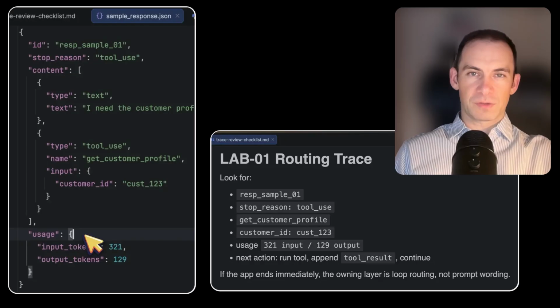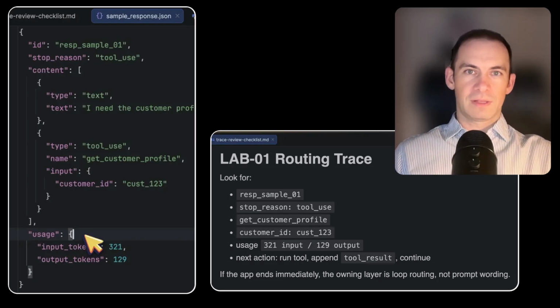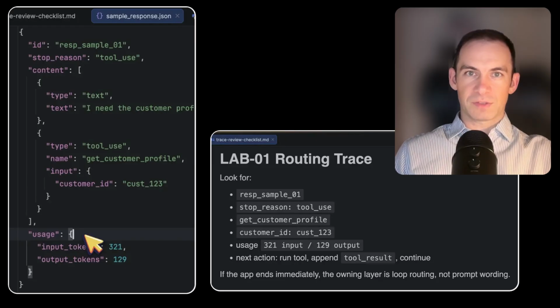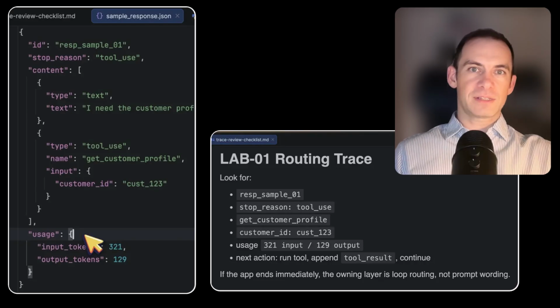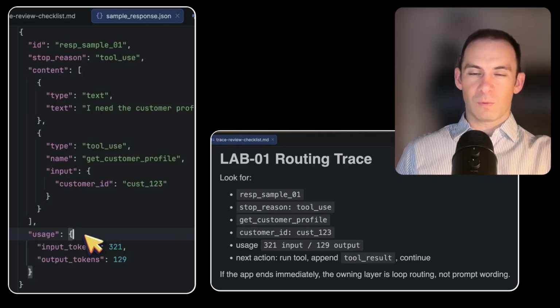If the application returns final text here, the trace proves the loop branch is wrong. The issue is not the prompt, not retry, and not the schema. The owning layer is routing. Now look at the solution trace. The solution logs the environment, the request skeleton, the response identifier, the stop reason, the next action, and token budgets. These logs give us a reviewable chain from response state to application action. That is the point. The trace lets you prove why the application did what it did.